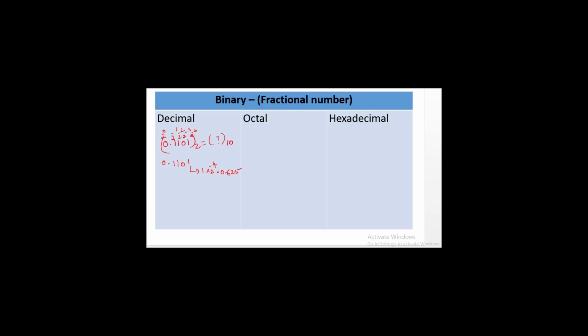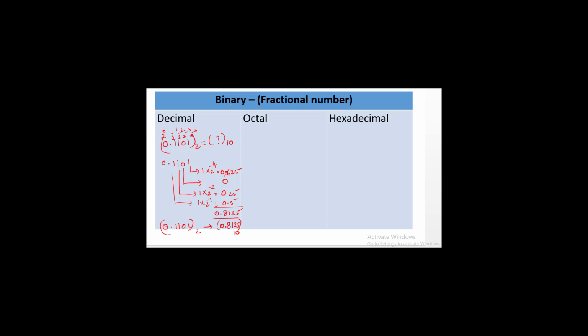which is equal to 0.0625. 0 can be written as 0, and 1 into 2 power minus 2 can be written as 0.25, and this 1 into 2 power minus 1 can be written as 0.5. So when you add these values, its value is 0.8125. So its equivalent decimal value for 0.1101 to the base 2 is 0.8125 to the base 10.